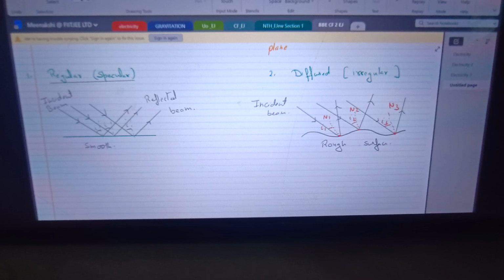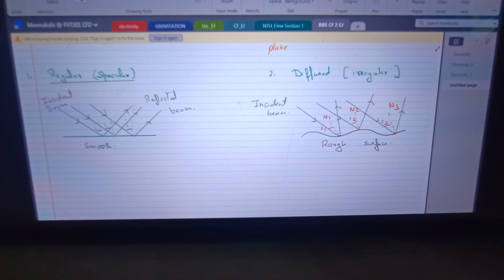In general, the things around us are not perfectly smooth. So when light falls on the surface, it gets reflected in all possible directions from that surface, and that is the reason we are able to see the things around us. See, I'm in a room. An object is kept, say Elmira is in one corner of the room. I can see that Elmira from each and every point in that room. Why so? Because of diffuse reflection.